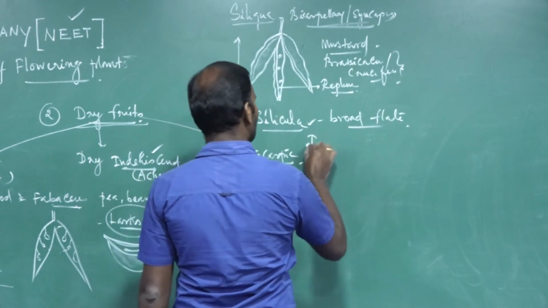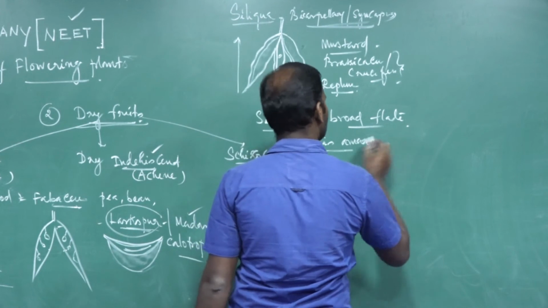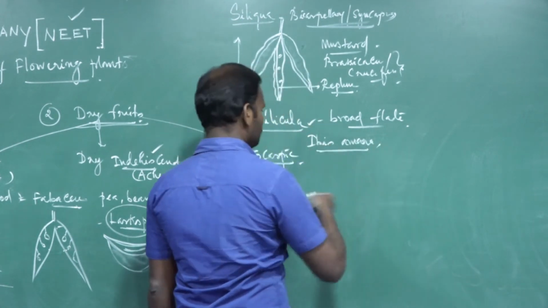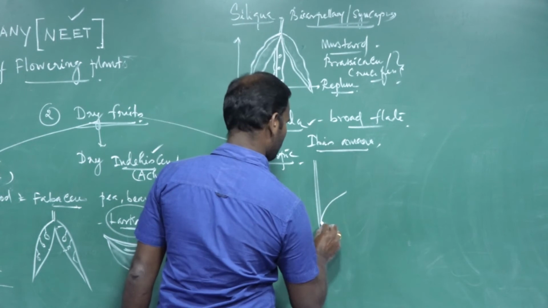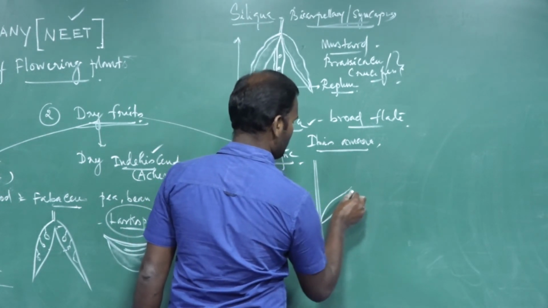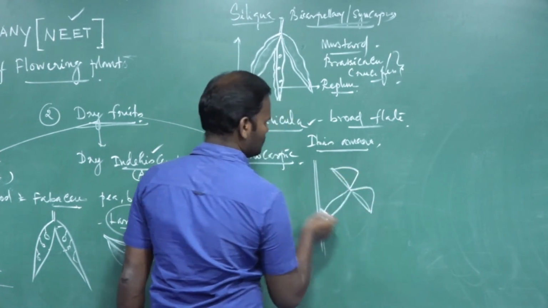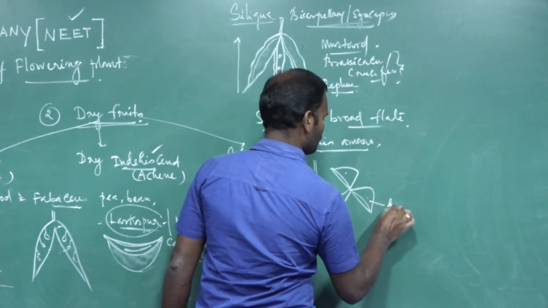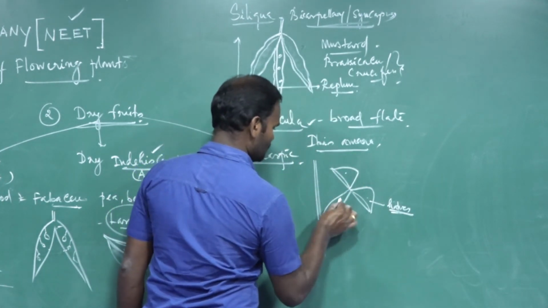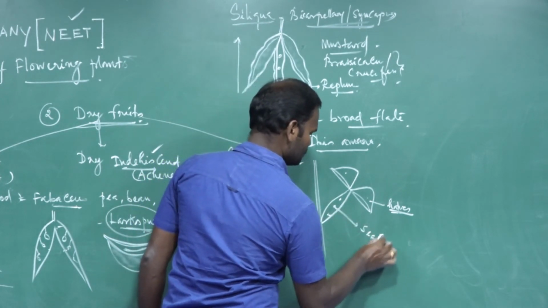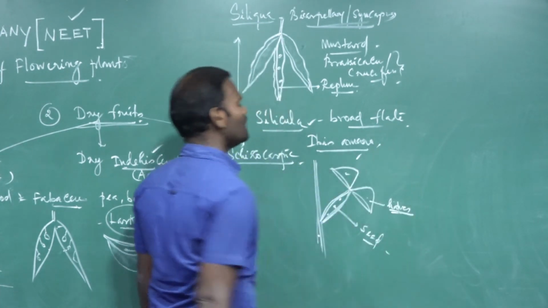For example, Iberis amara. The two halves dehisce from base to the apex, revealing the seeds. For example, Iberis amara.